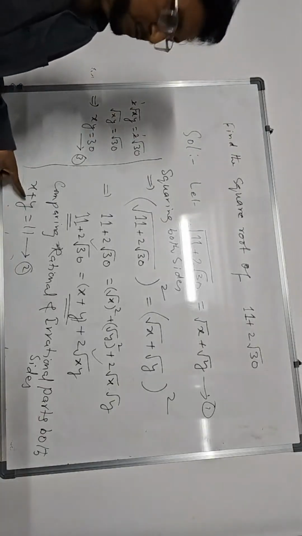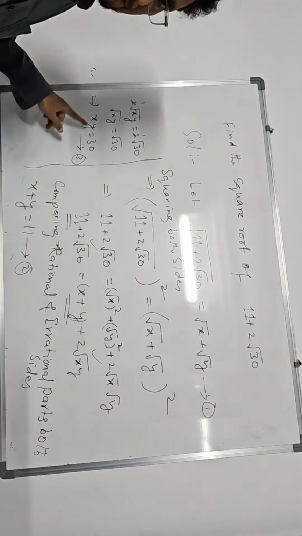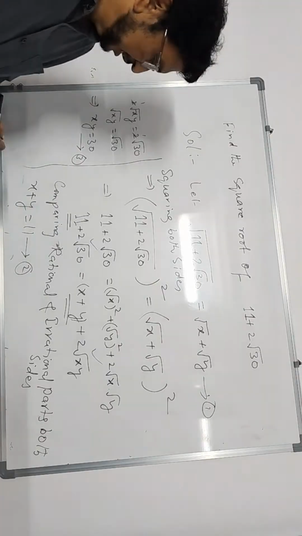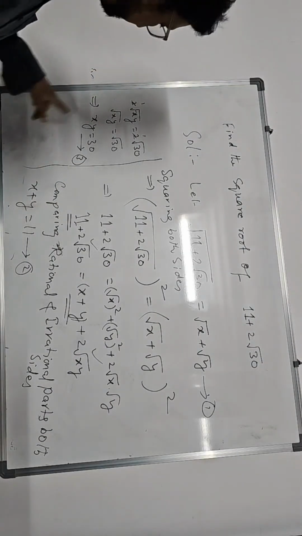The sum of two numbers, x plus y, is 11. If you multiply those two numbers, x into y is 30. What are those numbers? By guessing, tell me. If you add two numbers, you get 11. If you multiply those two numbers, you get 30.